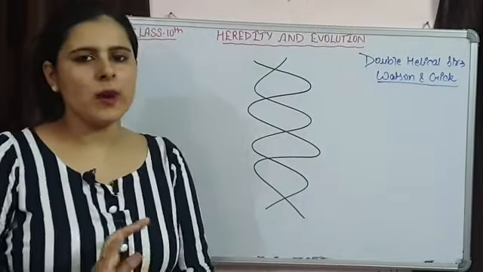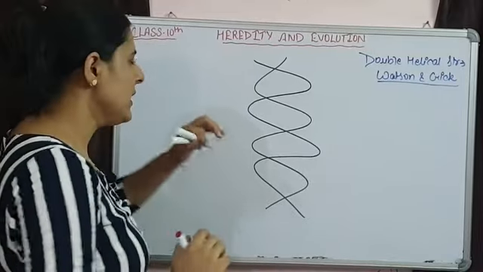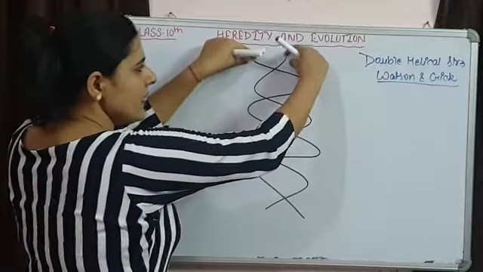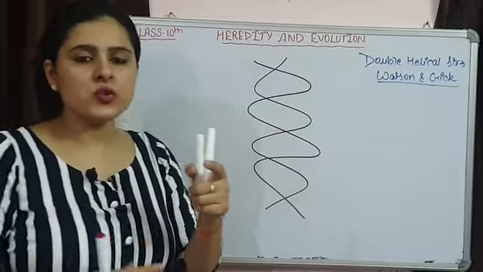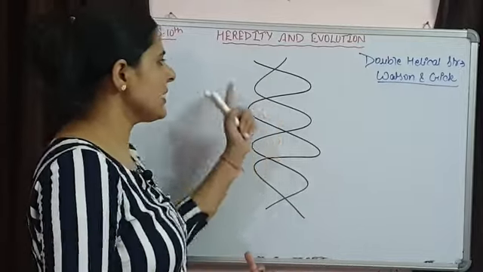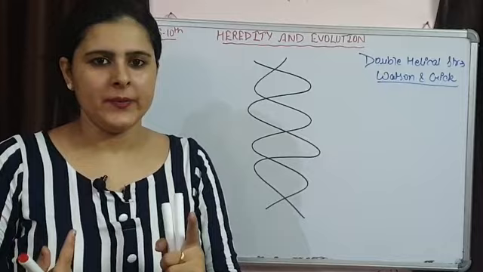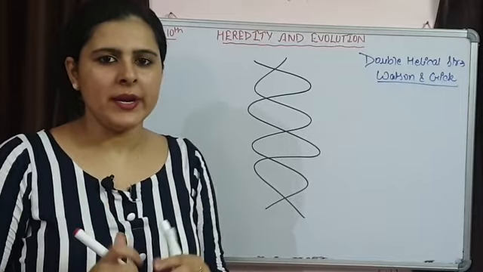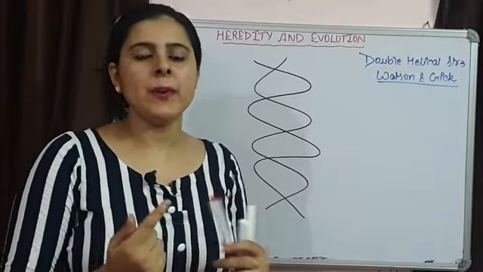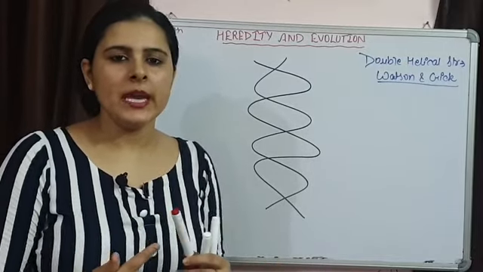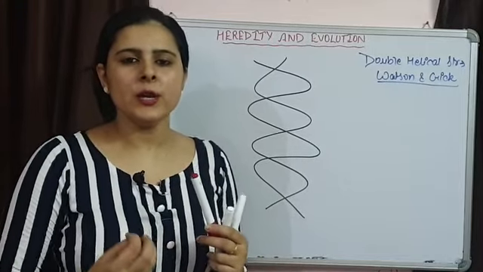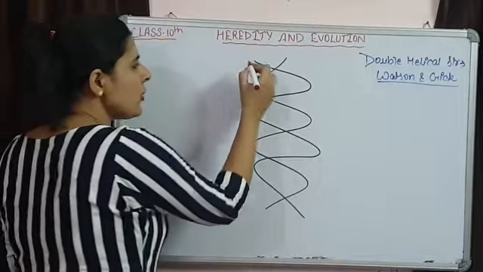Now what they told about this double stranded DNA structure, क्या बताया उन्होंने? They simply said कि दो strands हैं, this is one strand and this is the second strand, and these two strands are helically coiled around each other. ये दोनों strands एक दूसरे के साथ helically coiled हैं. This was the first statement. Now the second statement was that these strands are running anti-parallel to each other. ये एक दूसरे के साथ opposite direction में run करते हैं, and it is providing them polarity. How are we going to show its polarity?